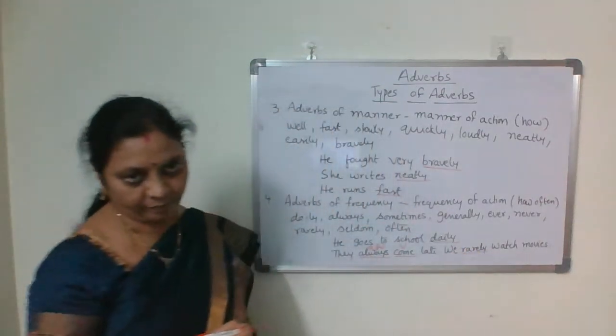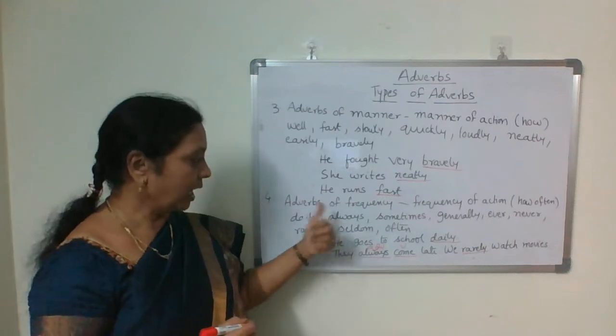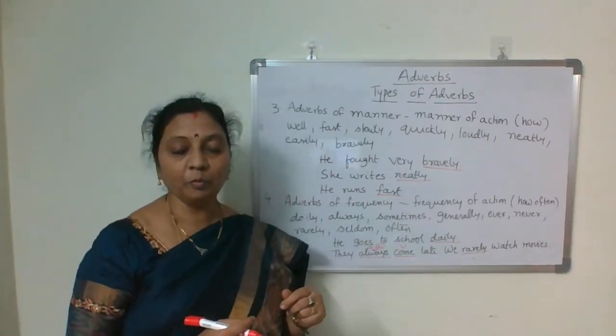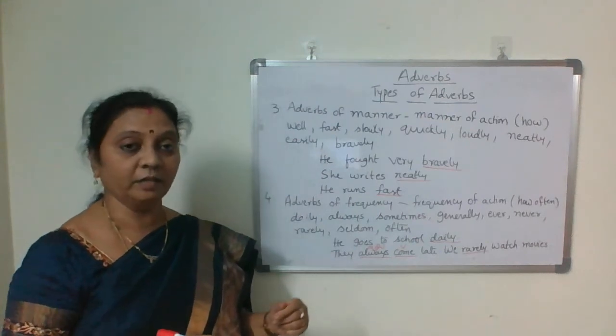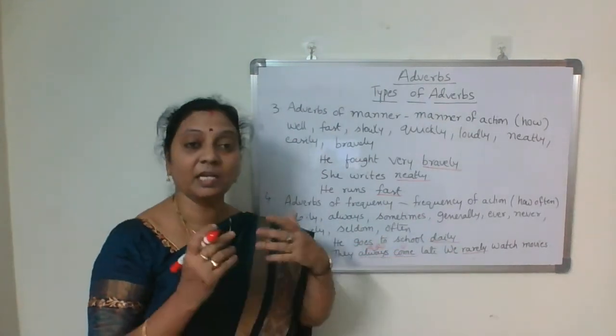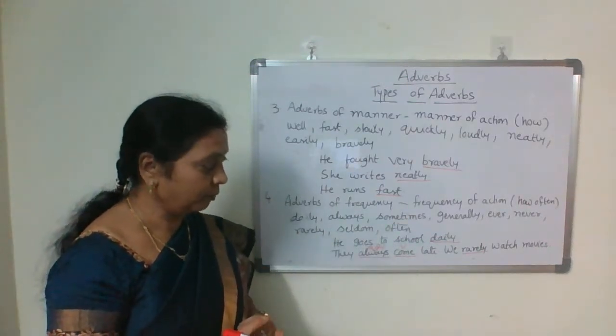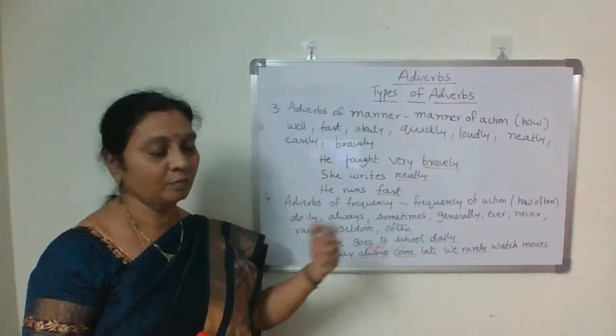We rarely watch movies. Rarely is also an adverb of frequency. How often do you watch movies? We rarely watch movies, or we seldom watch movies, or we never watch movies.